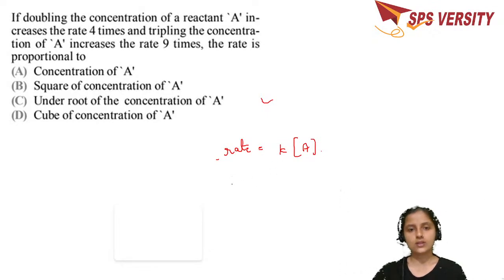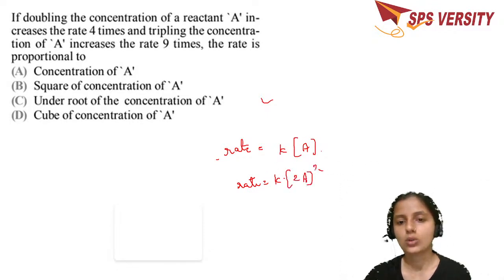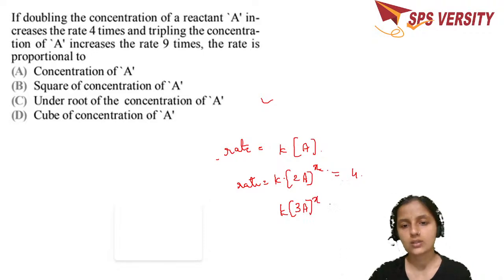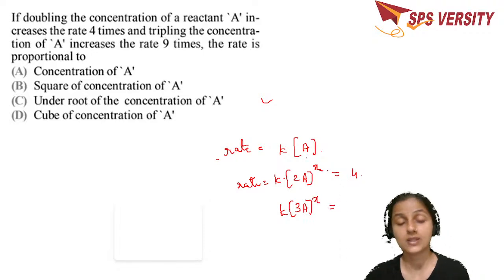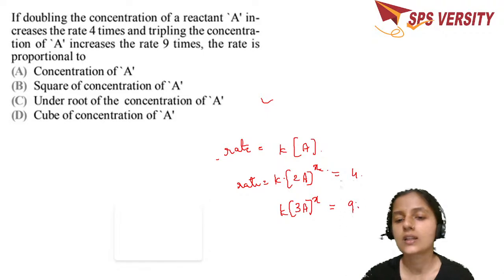If you double the concentration, that's you make 2A, say we don't know what the power X is, but the rate increases by 4 times. If you triple the concentration of A, the power is the same, and the rate increases by 9 times.